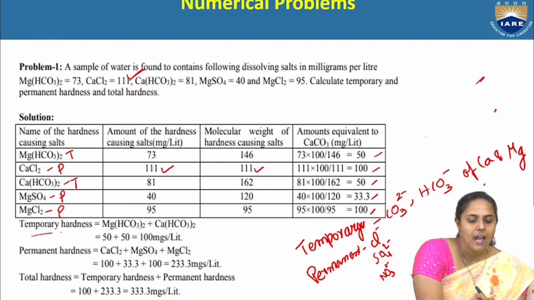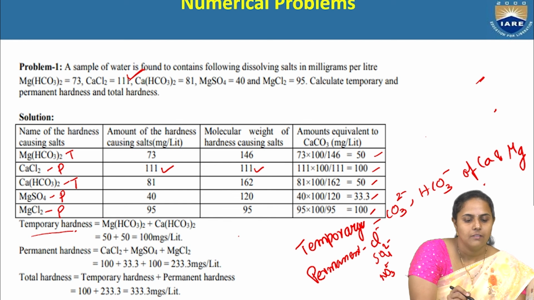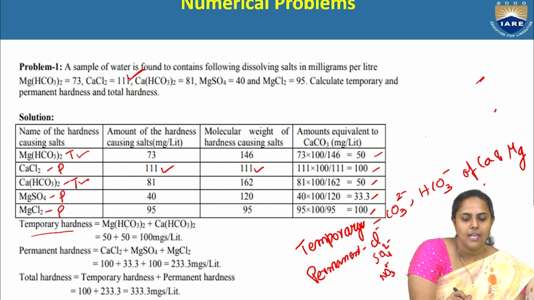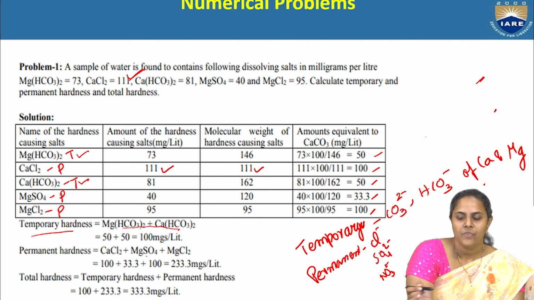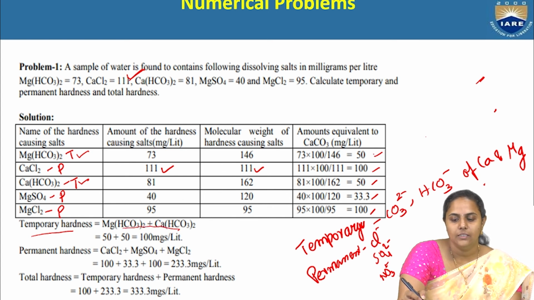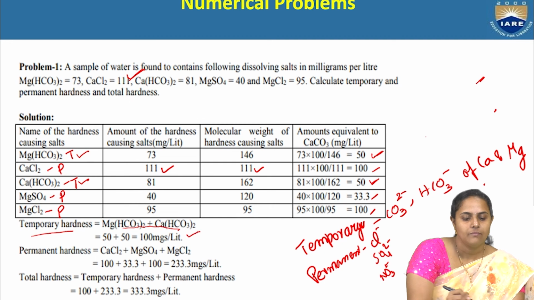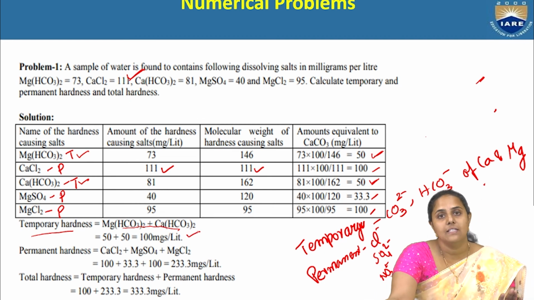What are the temporary hardness causing salts? Magnesium bicarbonate and calcium bicarbonate. What is their expression in terms of calcium carbonate equivalents? One is 50 and the other is also 50. So the amount of temporary hardness is 100 milligrams per liter.